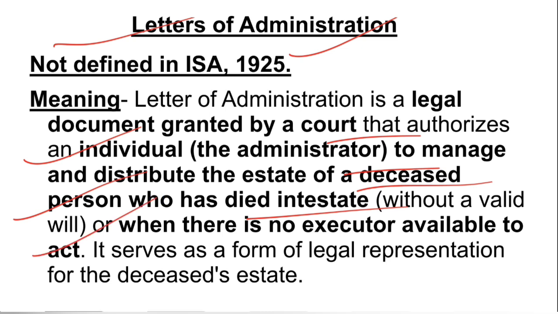And there is a further situation, when there is no executor available to act. Even if a will is there but an executor is not appointed, in those cases also letters of administration can be granted, issued by the court. So, it is very important that when the person dies intestate, or even when he dies with a will but the executor is not there, on application letters of administration can be granted to the people who are applying for the same, and those people are called legal representatives. The administrator serves as legal representative for the deceased estate.